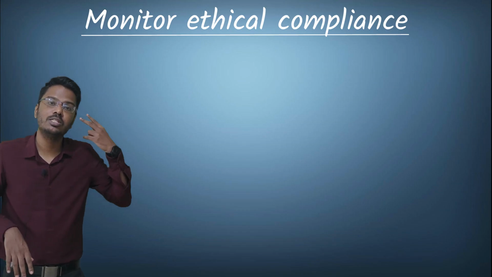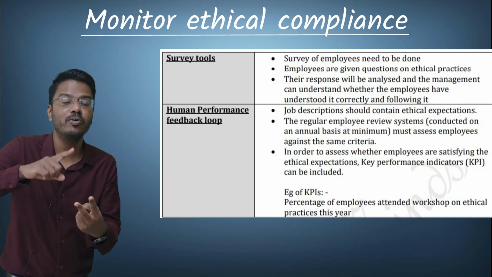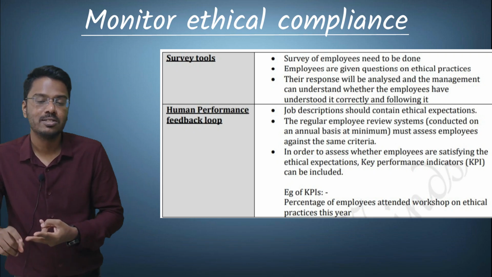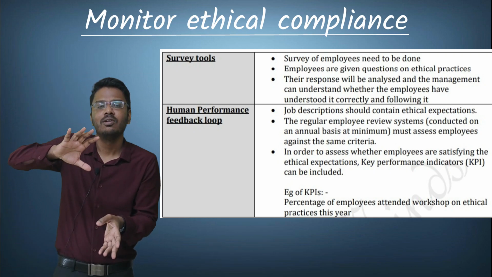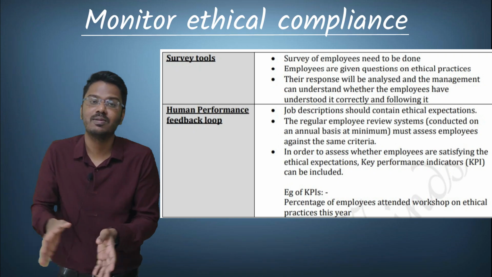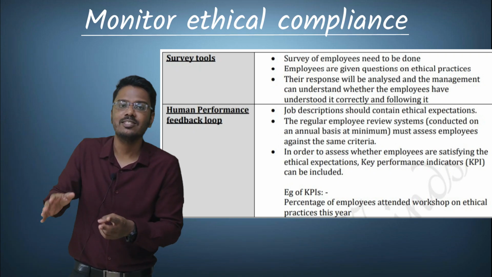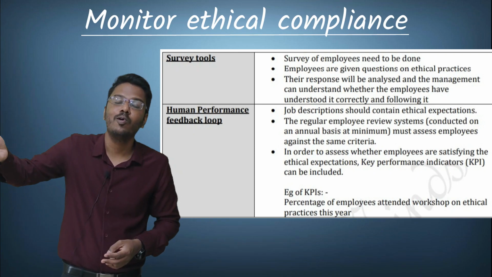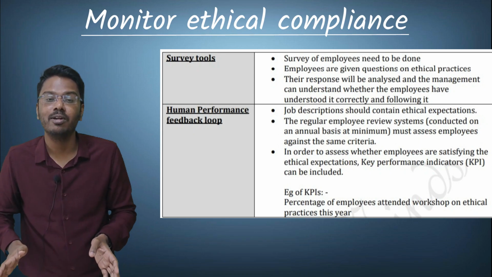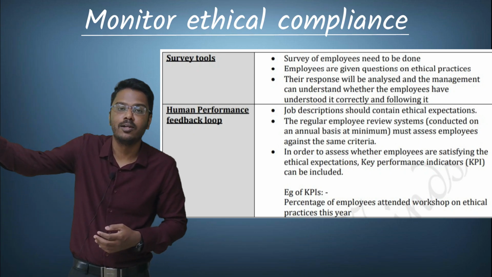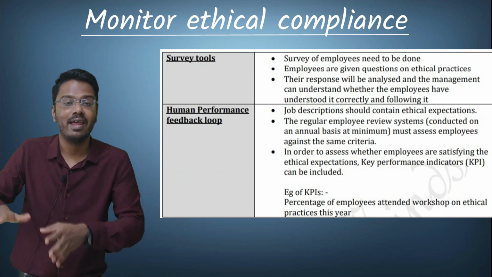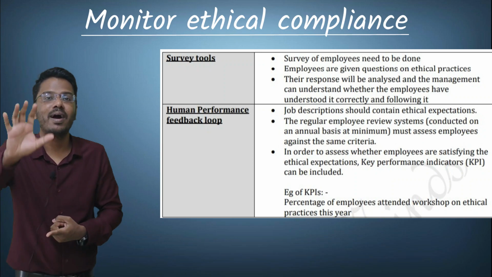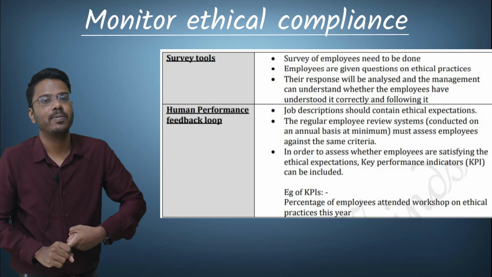The management can monitor ethical compliance through two ways. The first one is survey tools, and the second one is human performance feedback loop. Survey tools is basically a survey done from the employees. We frame some questions regarding ethical behavior, ethical aspects, and then we give them to the employees. The employees need to fill those out, and the employees' responses will be carefully examined to understand whether they have understood the ethical practices correctly and if they are following them correctly. And survey tools is one method through which the management can monitor ethical compliance in an organization.